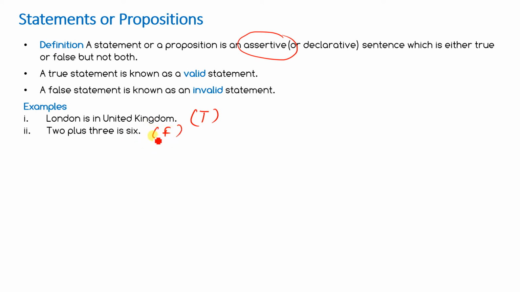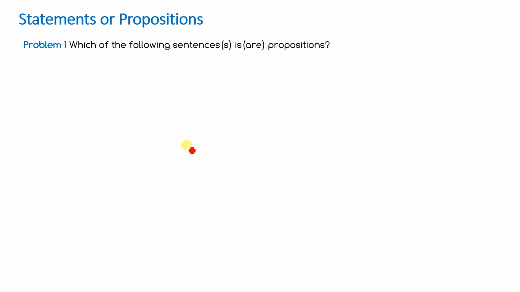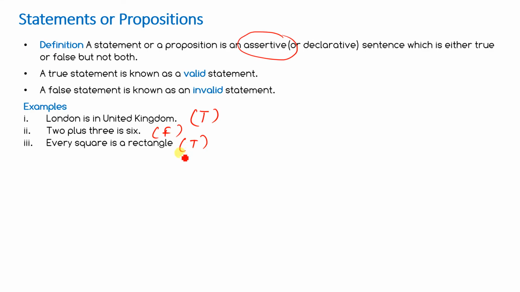So these two statements are either true or false, but cannot be both. Every square is a rectangle. Yes, it's true. So these were the examples.